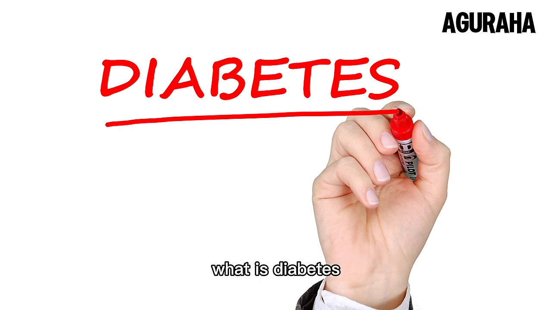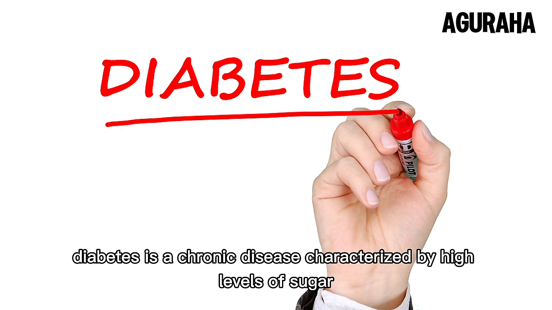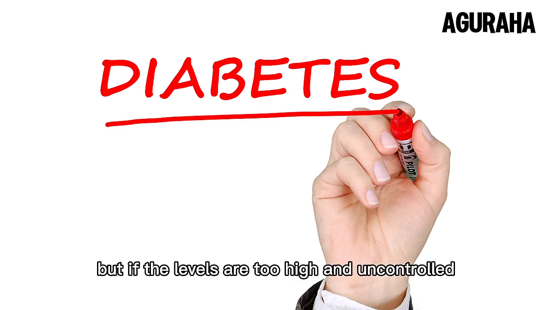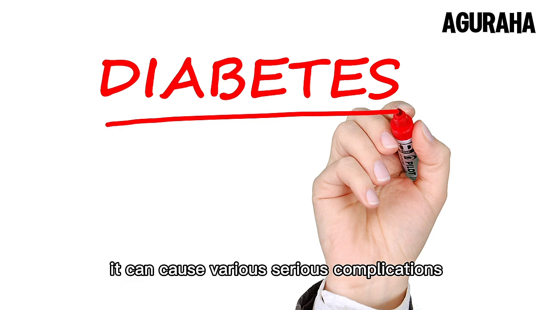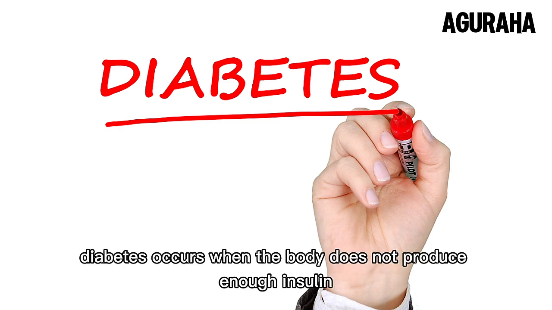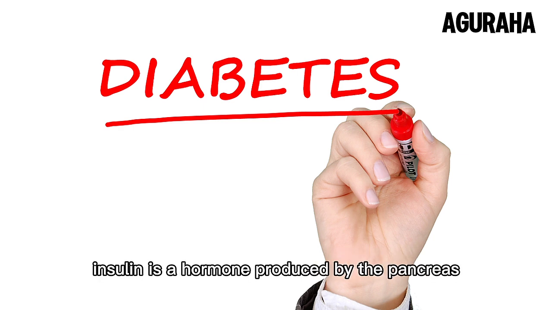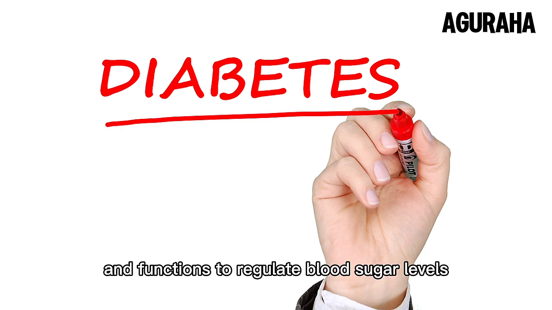What is diabetes? Diabetes is a chronic disease characterized by high levels of sugar, glucose, in the blood. Glucose is the main source of energy for the body, but if the levels are too high and uncontrolled, it can cause various serious complications. Diabetes occurs when the body does not produce enough insulin or cannot use insulin effectively. Insulin is a hormone produced by the pancreas and functions to regulate blood sugar levels.